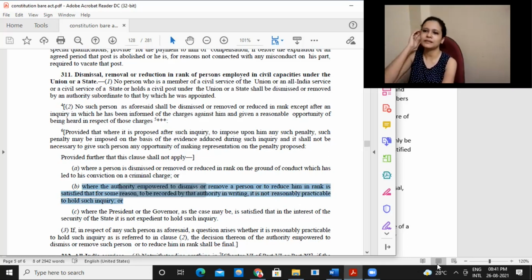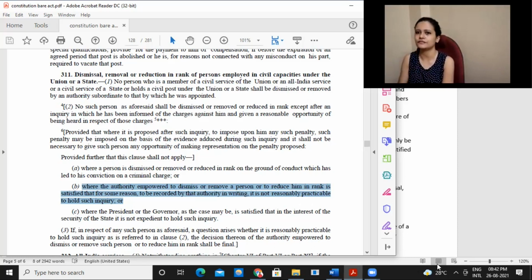Because these people are in higher ranks, right? They will have so much confidential information regarding government also, right? Those things also they will deal with. So sometimes it might not be reasonable to conduct such an inquiry. Otherwise, information will be available in the public domain, right? So there may be some cases wherein the person was dealing with some very confidential matters. In case some other people are allowed to inquire into it, it might be difficult for the government, right?